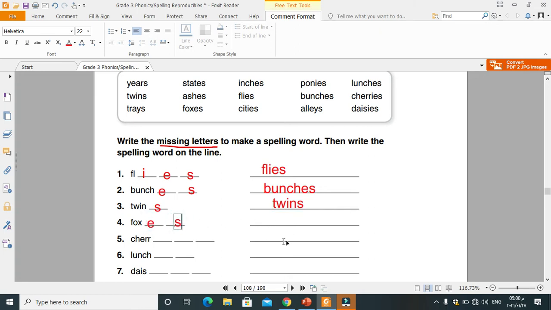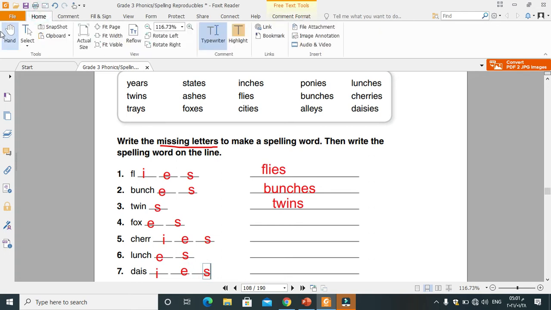You can write down all the words after you finish writing the missing letters. Cherries. I, E and S. Lunch, lunches, E and S. Daisy, daisies. Should we write Y here? No, I, E and S. Perfect. Let's go down.